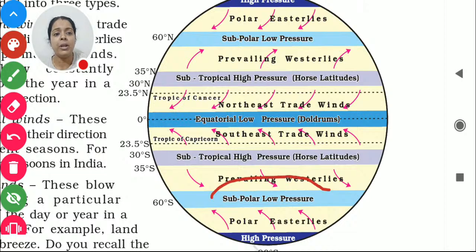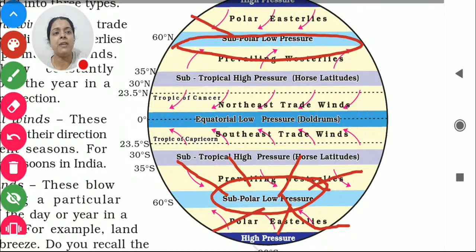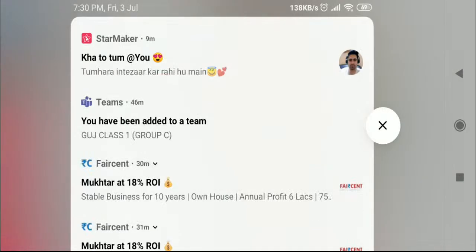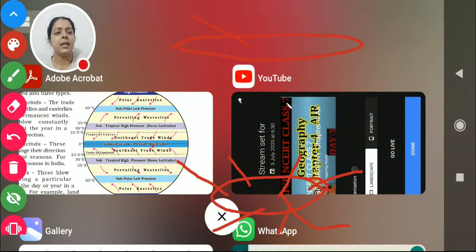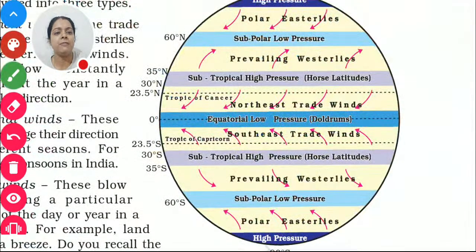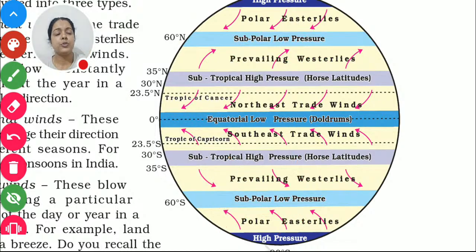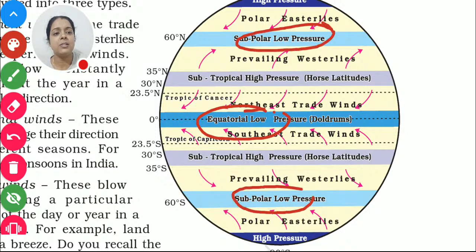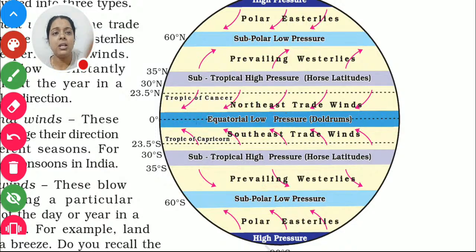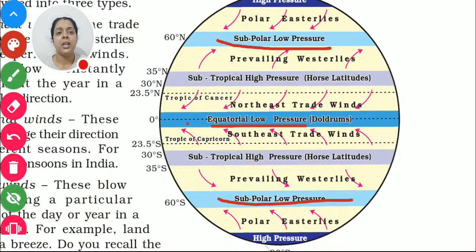When this area has low pressure, what will happen? The air from this side and the air from this side will definitely come here, right? So we find air from different parts. Finally, this area is low pressure, this area is low pressure, this area is low pressure. Equatorial low pressure, subpolar low pressure and subpolar low pressure. There are three places in the world which are low pressure areas, okay?